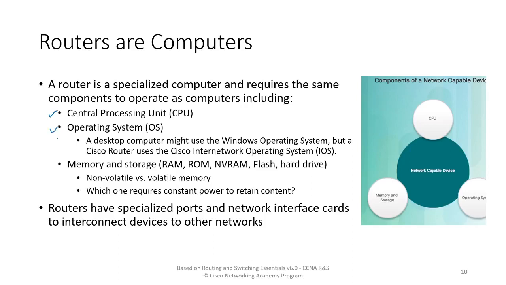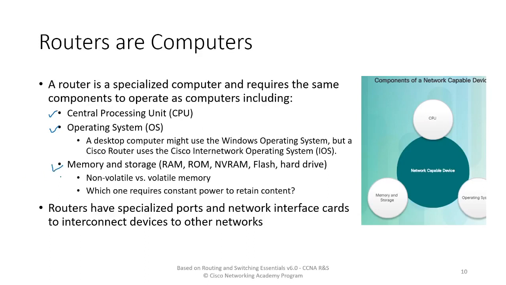It may not use a standard desktop operating system, even though that is possible, but it can also use some specialized operating system, like for example in the case of Cisco routers, it may be the IOS or Internetwork Operating System. Then it may have other standard computing peripherals like memories and so on.